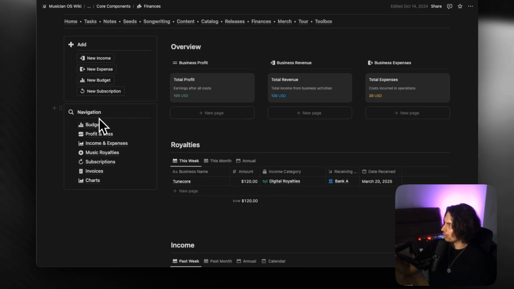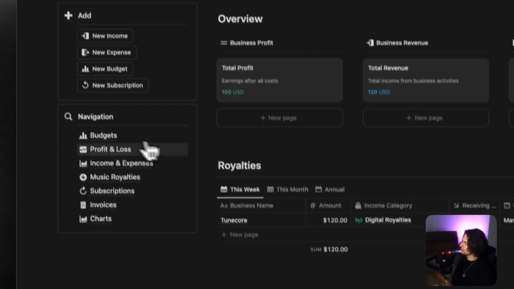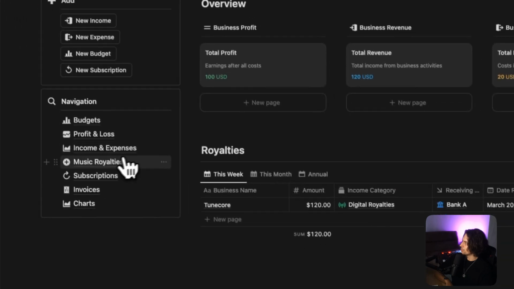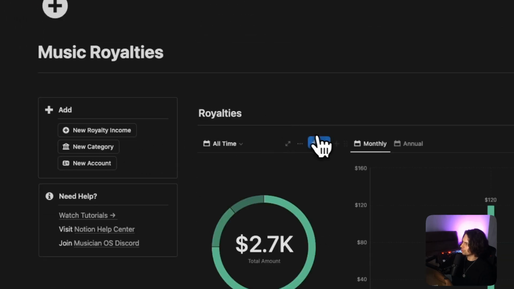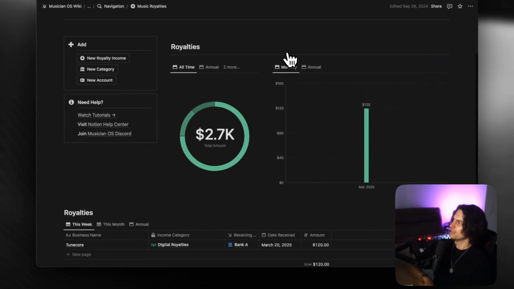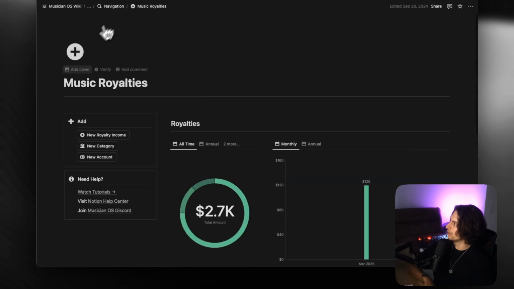But again, here on the navigation, you can see that we've got views for all of your different budgets. You've got views specifically for your profit and loss, and you've got views for music royalties, and so on and so forth. It's all pretty self-explanatory. If you have a paid Notion plan, you can also make use of charts, which help you to visualize this information a little bit more clearly.